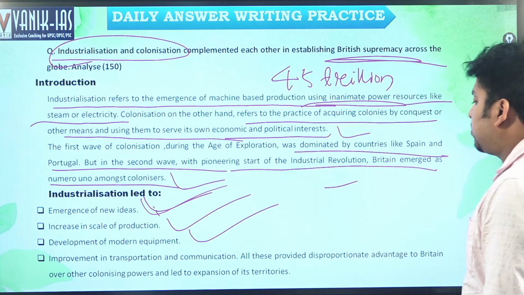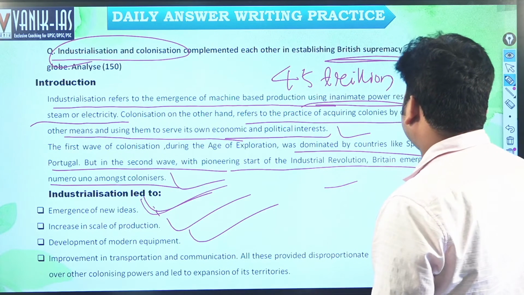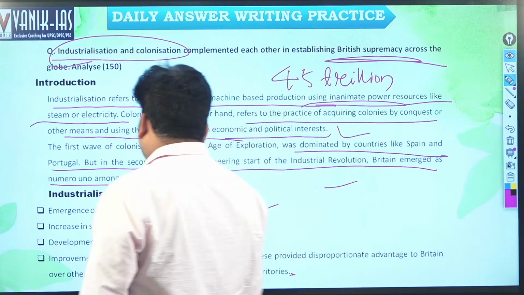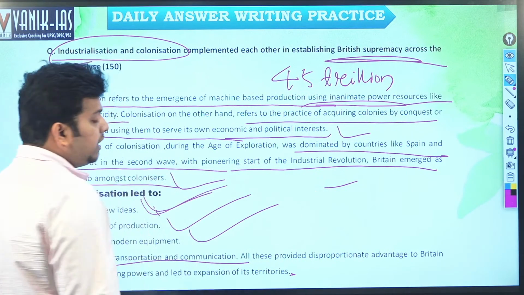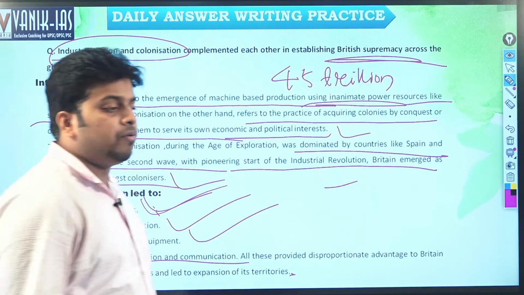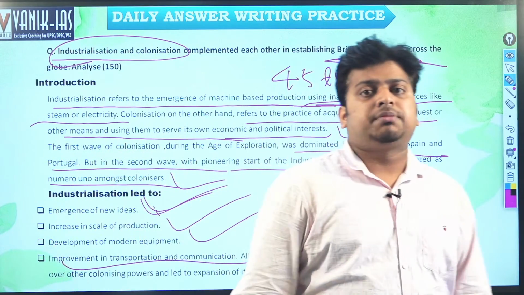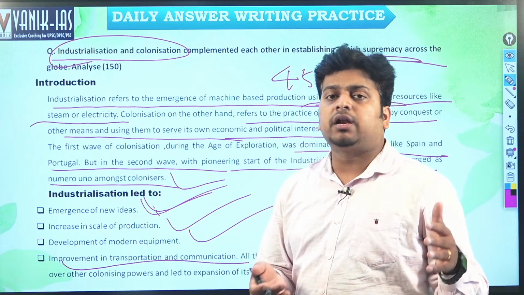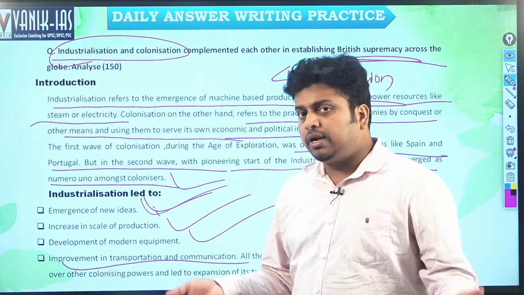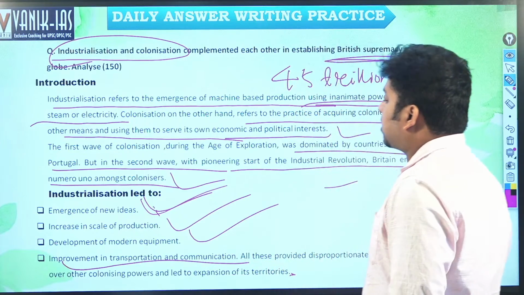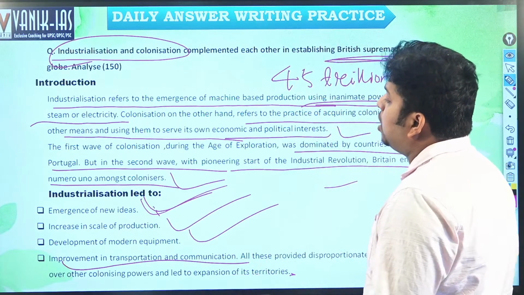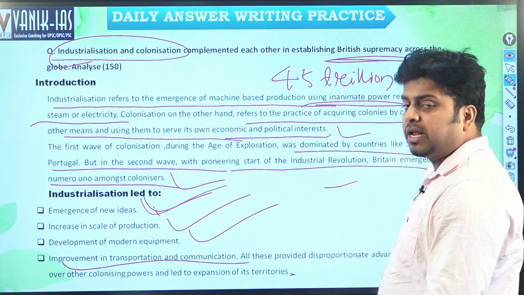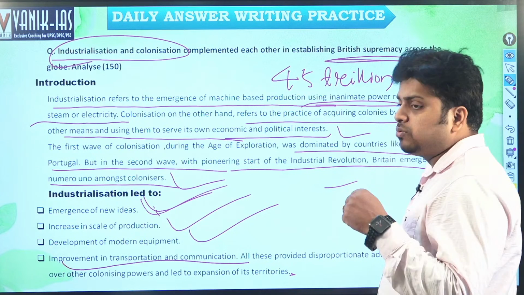Improvement in transportation and communication all provided a disproportionate advantage to the British or colonizing powers, leading to expansion of their territory. Improvement of transportation and communication, right? For example the telegraph or railways. In case of Indian railways, they were primarily developed to serve British interest, to transport goods from the hinterland to the ports, which would increase the mercantile exports of raw materials from India, and also to bring industrialized goods from the ports to the hinterland and sell them in the markets.